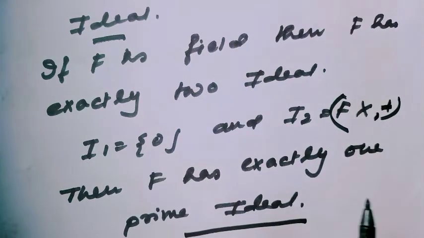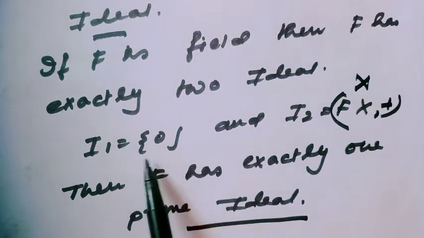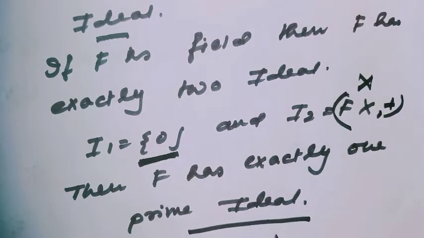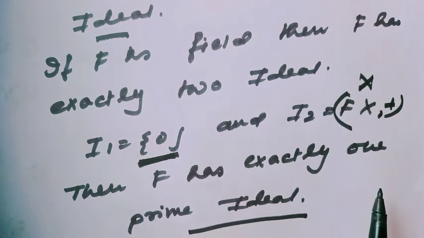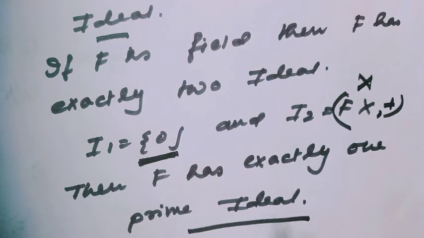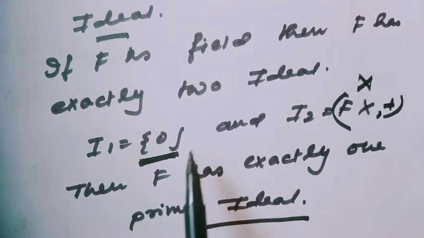And since I is a prime ideal, and a prime ideal is always a proper ideal, the whole field is not possible. The only possibility is the 0 ideal. That means when F is a field, there exists only one prime ideal, the 0 ideal, similar to an integral domain.